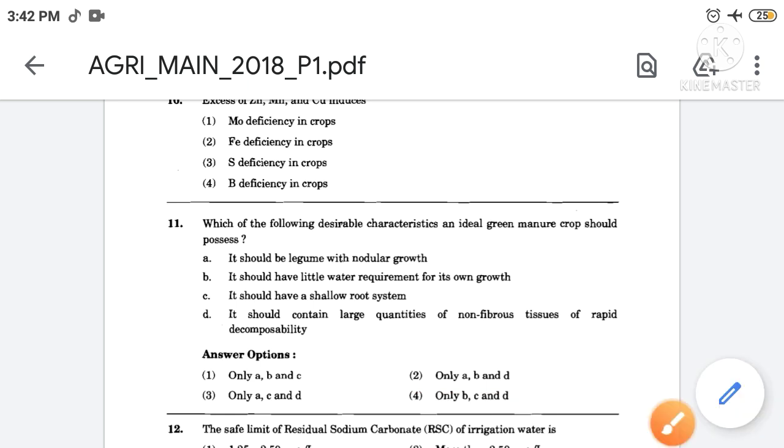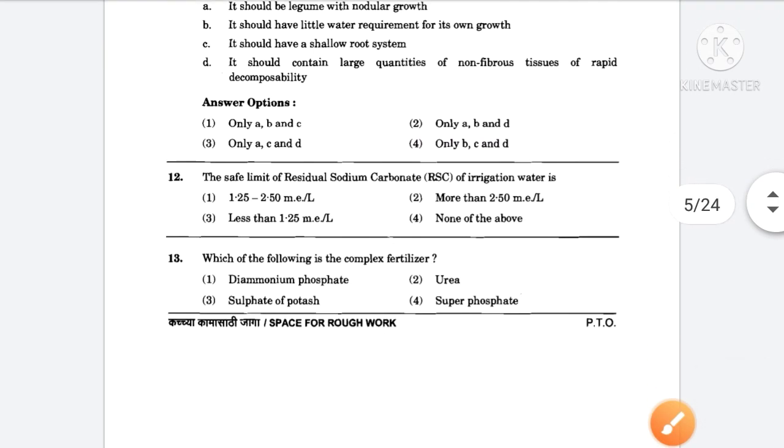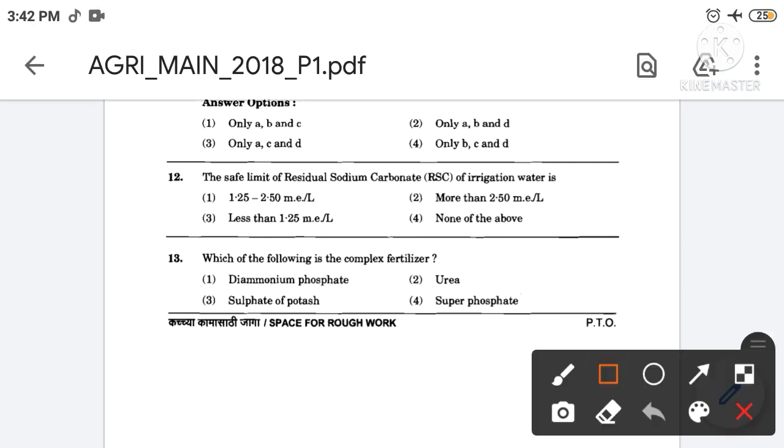Then next, the safe limit of residual sodium carbonate, that means RSC, of irrigation water is. The correct answer is option number 3rd. So the safe limit of residual sodium carbonate, that means RSC, of irrigation water is less than 1.25 ME per liter.